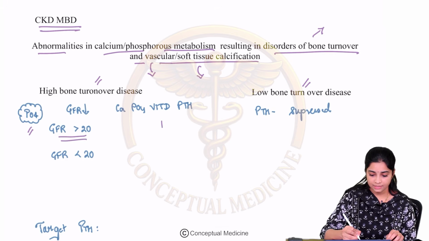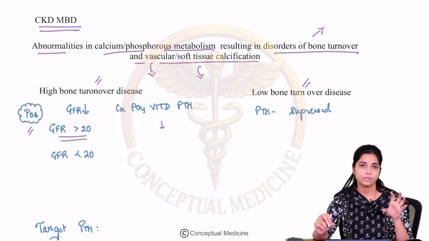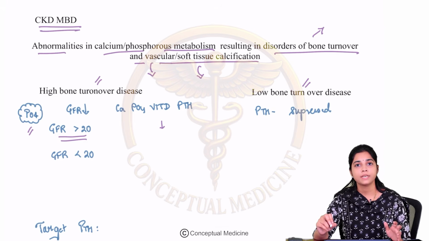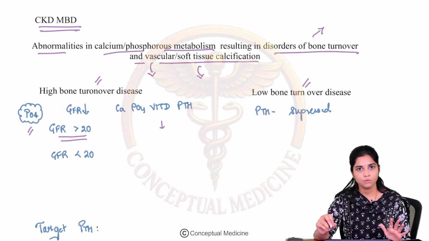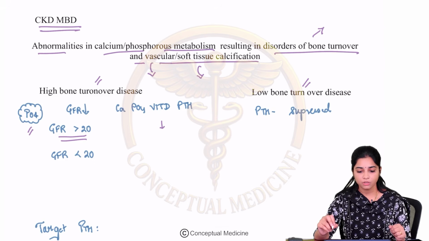there is some amount of vitamin D deficiency, because in the metabolism of vitamin D, the formation of active vitamin D is by the action of 1-alpha hydroxylase, which is there in the kidney. So when the kidney is affected, this action is not there. So there is no formation of activated vitamin D because 1-alpha hydroxylase action is lacking.